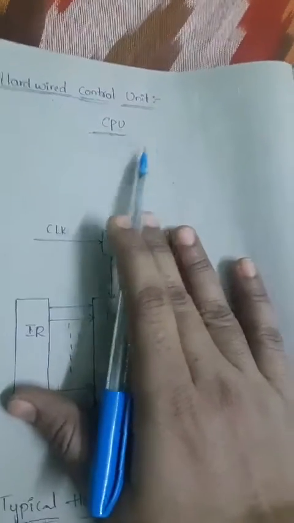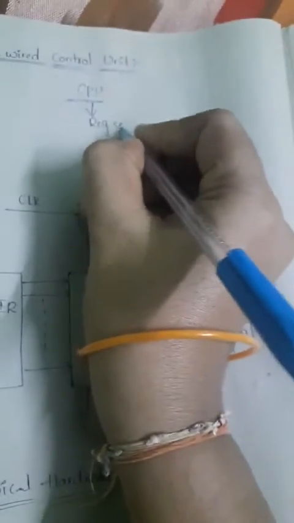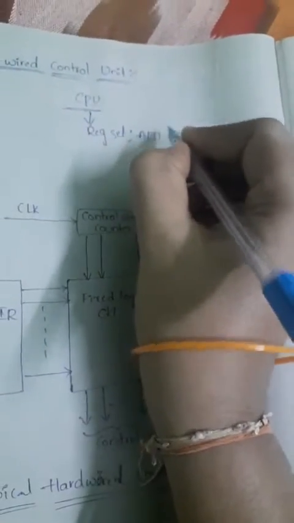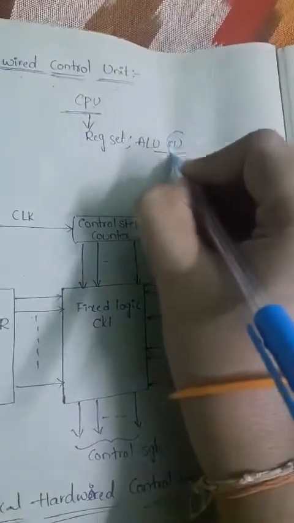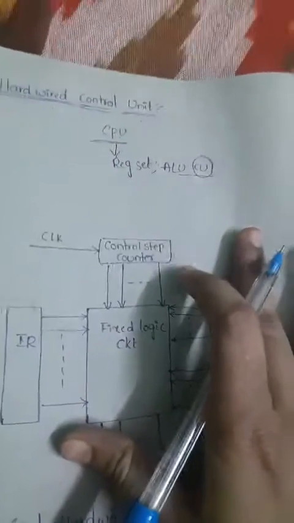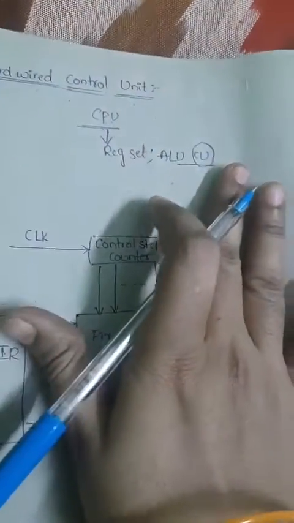In that we have different blocks like the register set. That means the CPU contains different blocks, such as a register set, ALU, or control unit. Again, in the CPU the important block is the CU, the control unit. So in our system the main important block is the CPU. In the CPU, a number of registers will be there, and ALU will be there, and the control unit will be there. This is the main block in the CPU.